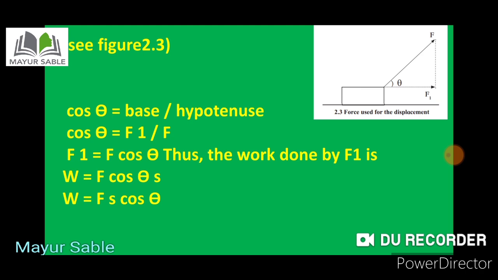Therefore the work done by F1 is W is equal to F cos theta into s. We can rearrange the formula: W is equal to Fs cos theta. So on the basis of this formula, now we are going to draw some conclusions about the work done for specific values of theta, putting them in the above equation, and we are going to determine it in the following table.